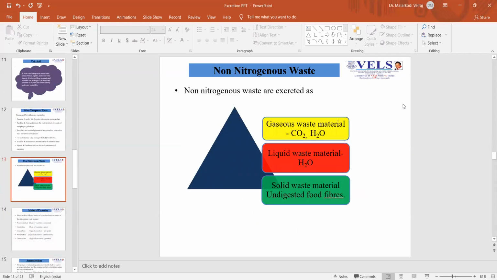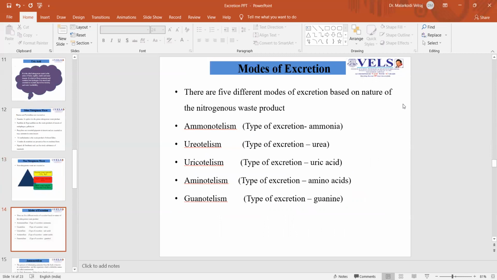The non-nitrogenous wastes are excreted in three forms: gaseous, liquid, and solid waste material. The gaseous waste material is excreted as carbon dioxide and water, liquid waste material as water, and solid waste material as undigested food fibers. The various modes of excretion. There are 5 different modes of excretion, based on the nature of nitrogenous waste products excreted. And the process is also called by the name.